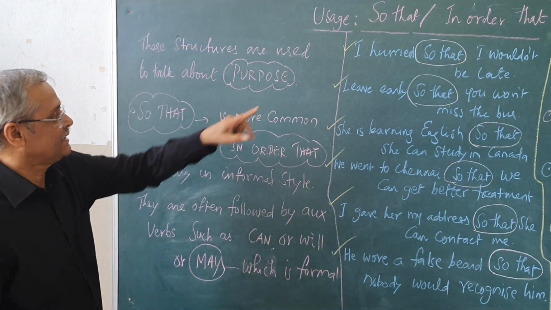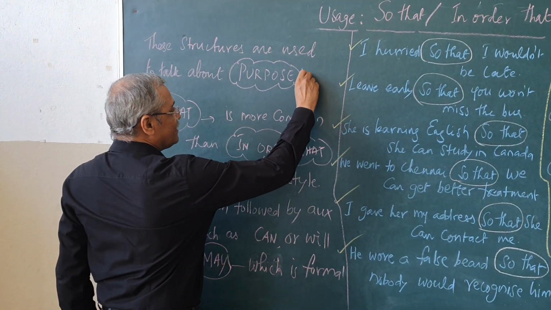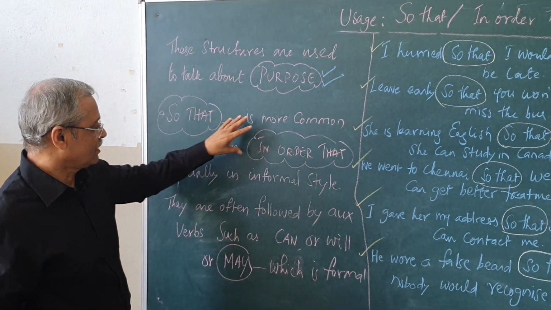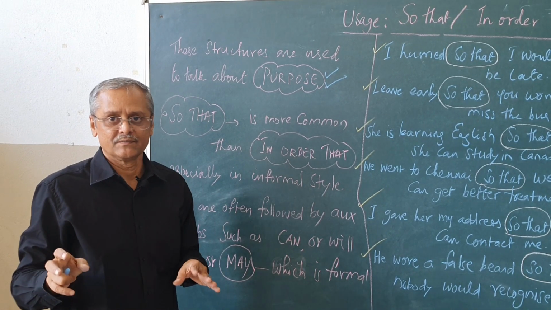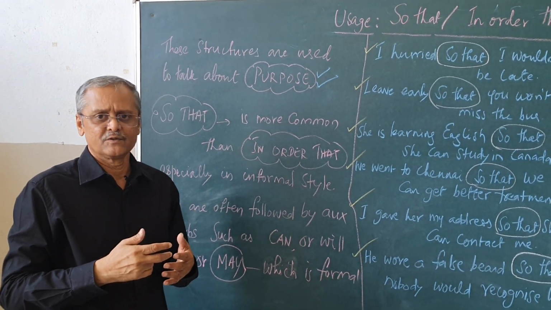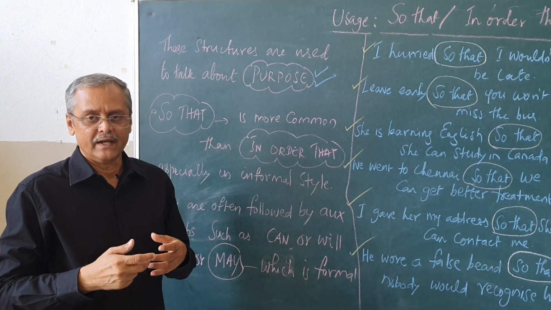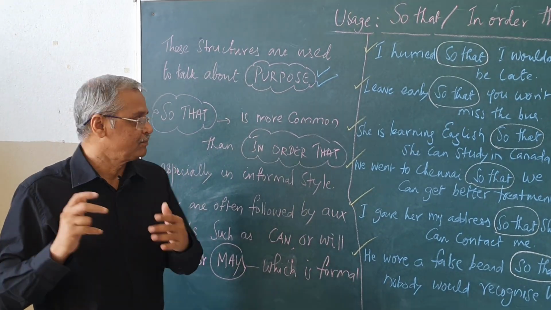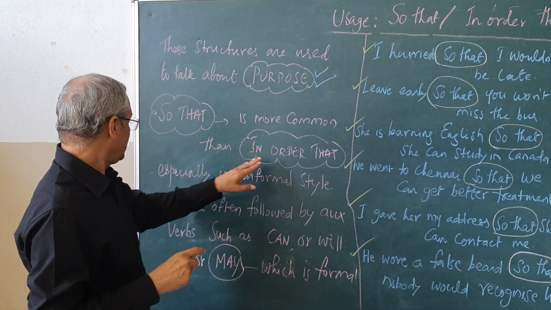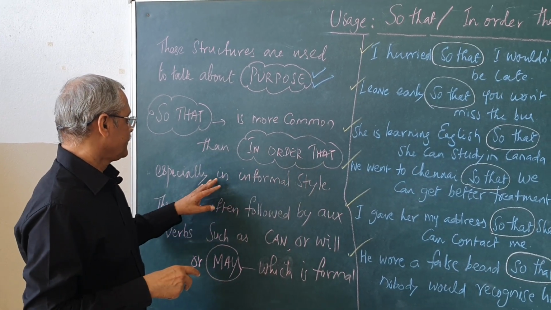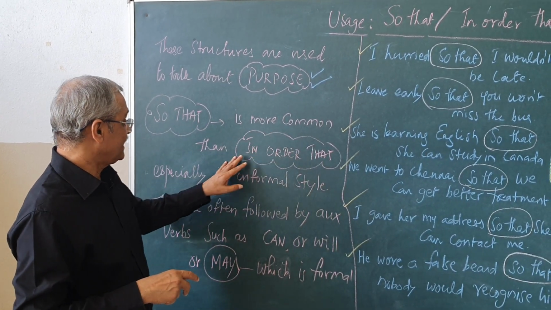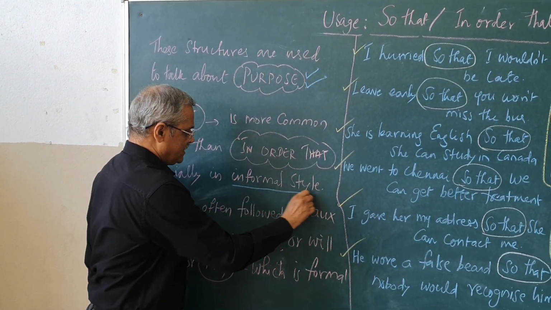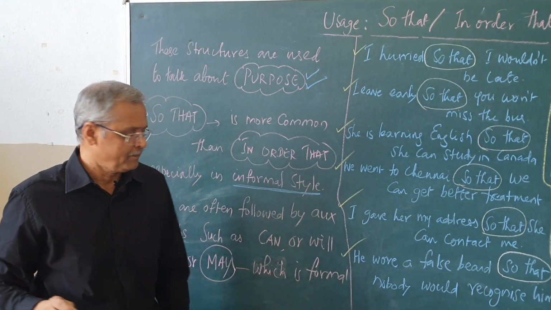So that as well as in order that both talk about the purpose, but so that is more common. We normally use so that. I went there so that I can meet him. I didn't eat in the morning so that I can fast, something like that. So that is more common than in order that, especially in informal style. So that is normally used in informal style, in spoken English.